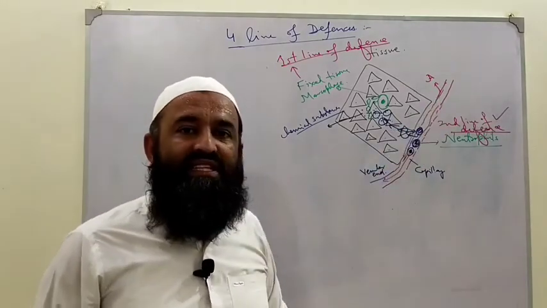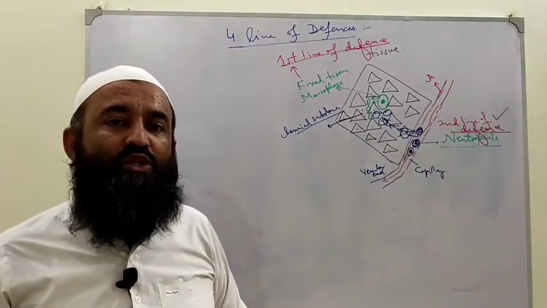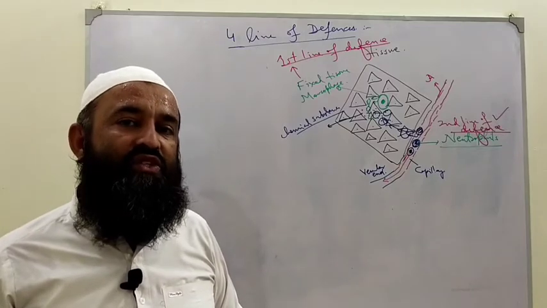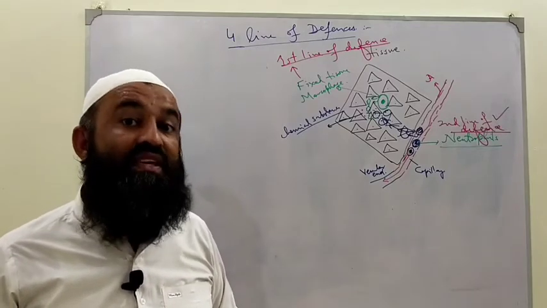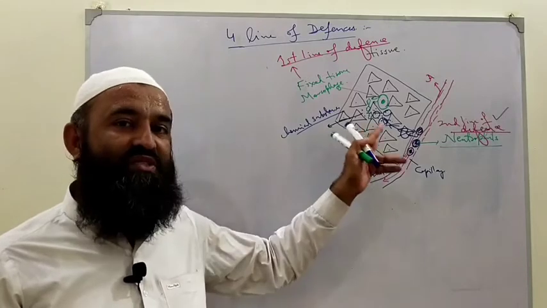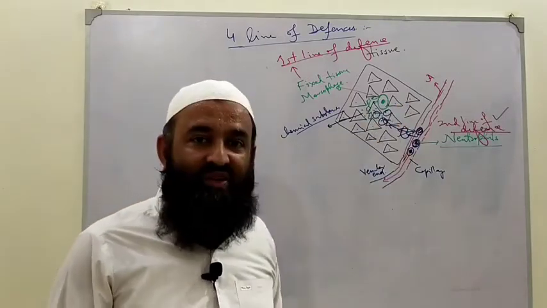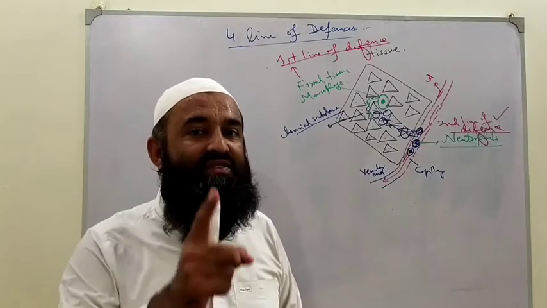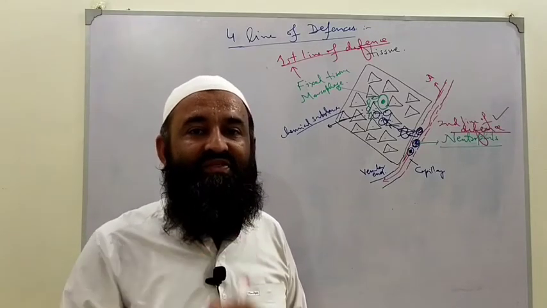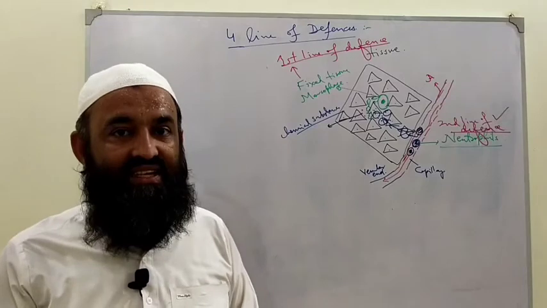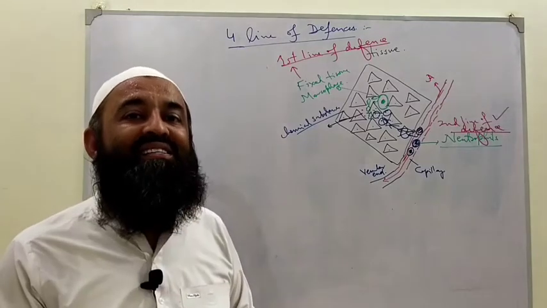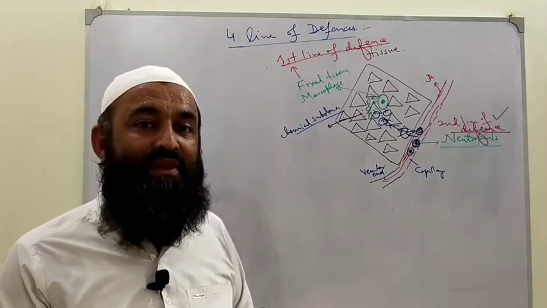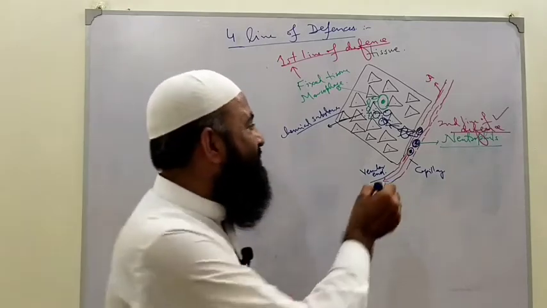Basically in the blood, is there any other phagocytic cell besides the neutrophil? Yes, there is. The major phagocytic cell, these are macrophages. Macrophages are also present in the blood. In which form? They are in the form of monocytes. Exactly. So monocytes are the precursors of macrophages. In the blood they will be called monocytes.